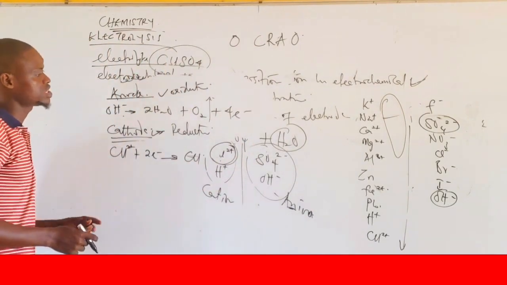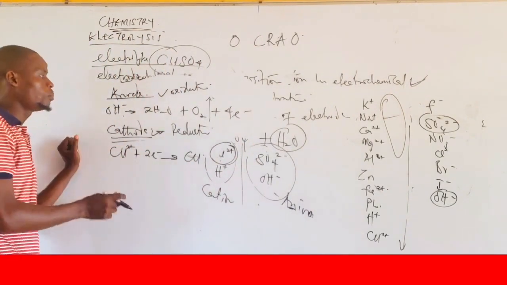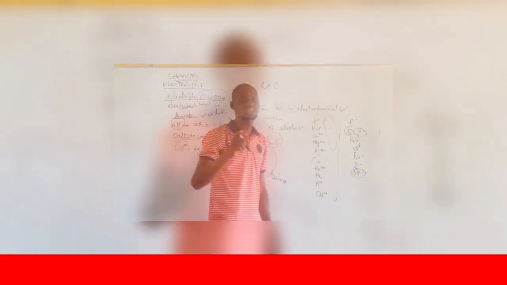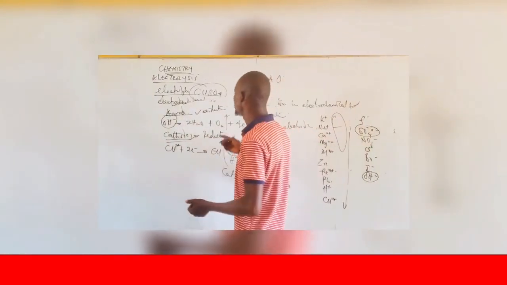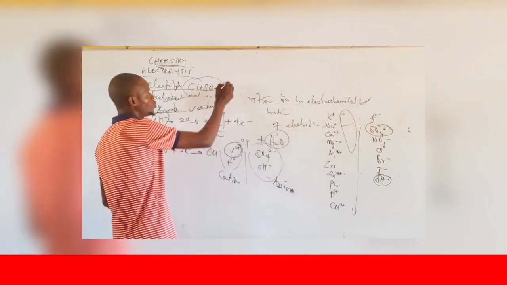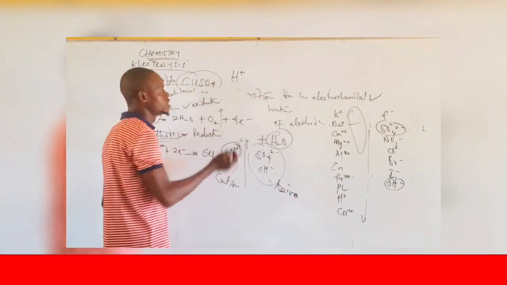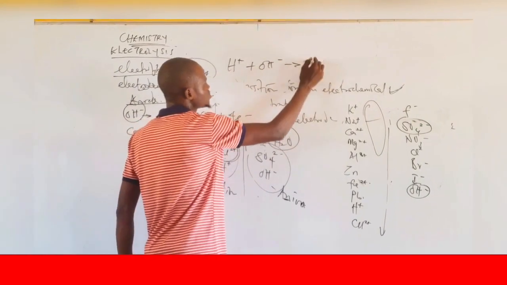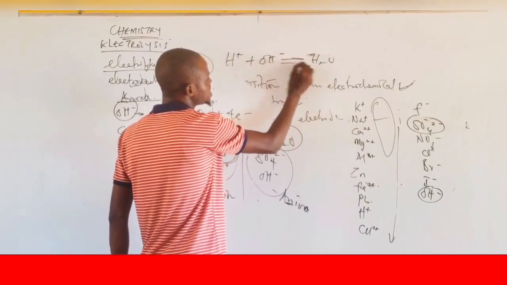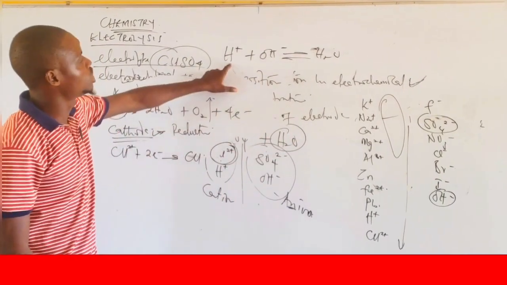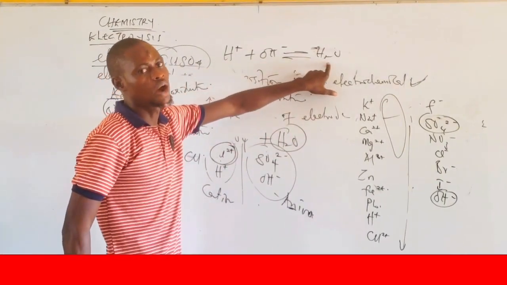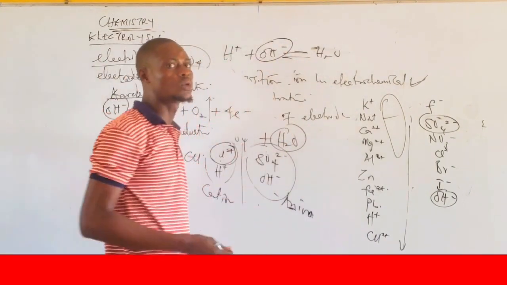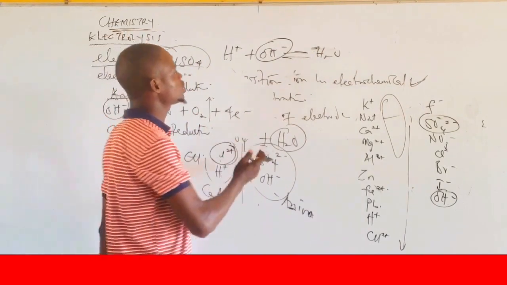Now, let's move back to our question. I said at the anode, OH⁻ is discharged. If OH⁻ is discharged at the anode, there is a problem. Normally, water is always in equilibrium with its ions. It is in ionic equilibrium. Hydrogen ion plus hydroxide ion forms water, and this reaction is always reversible. Now, if OH⁻ ion is discharged, then the equilibrium position of water will be disturbed, so the equilibrium position will shift to the right.